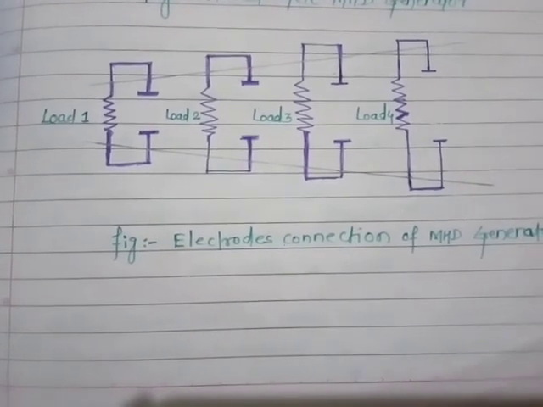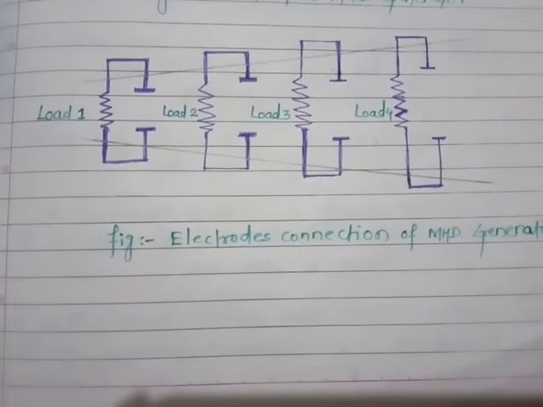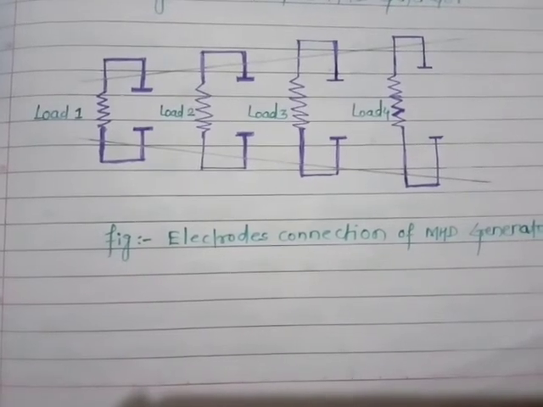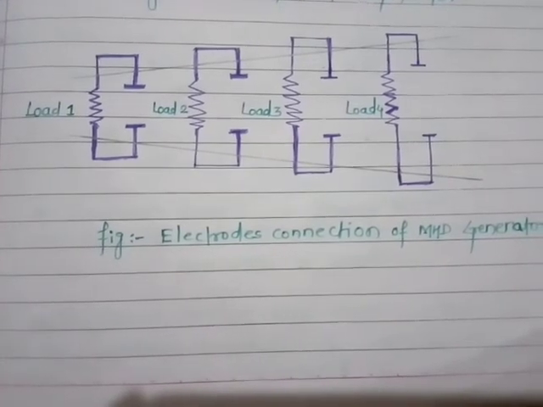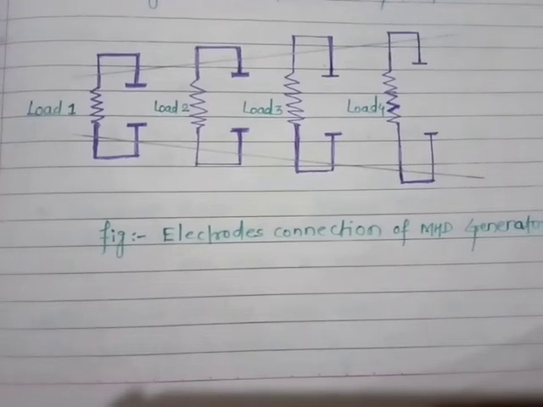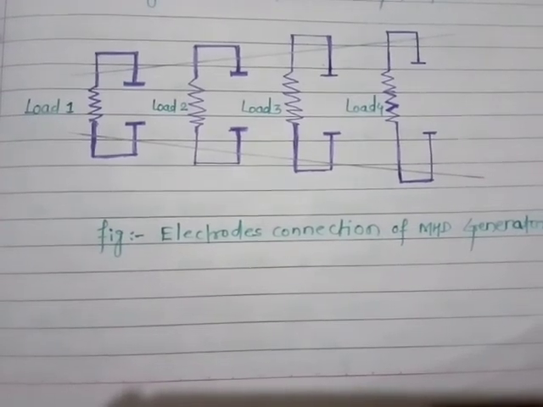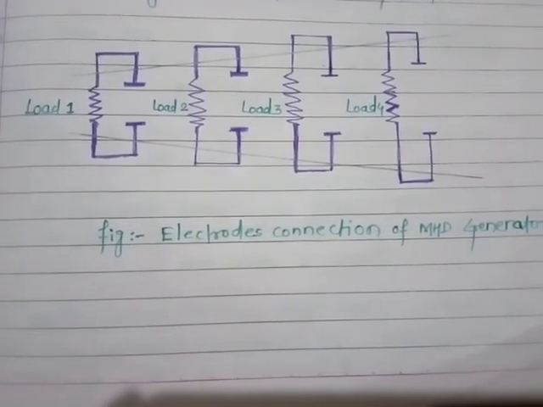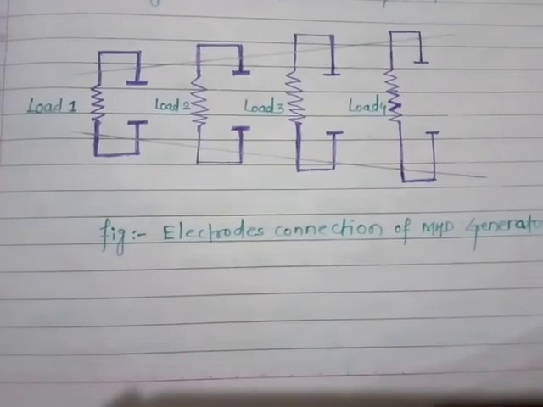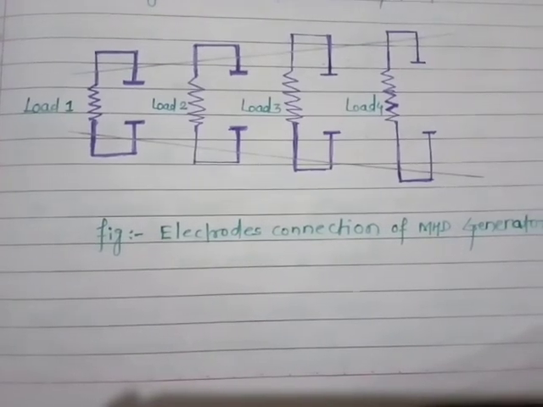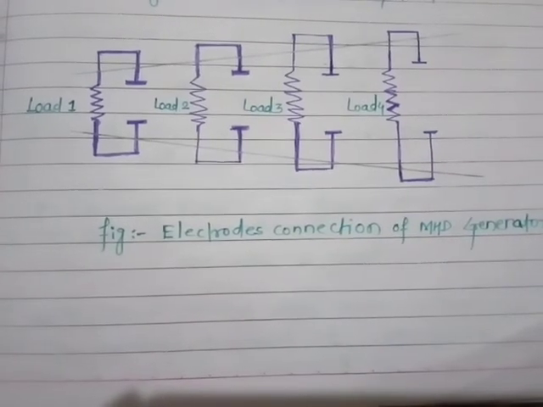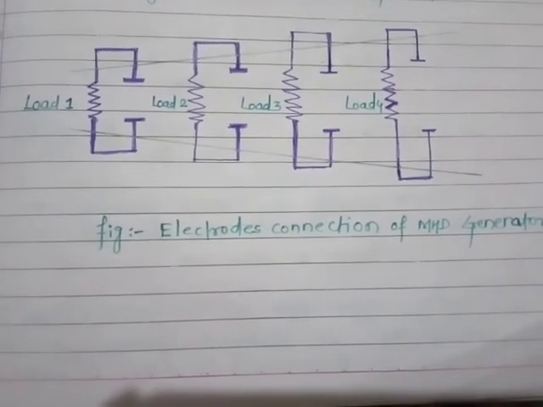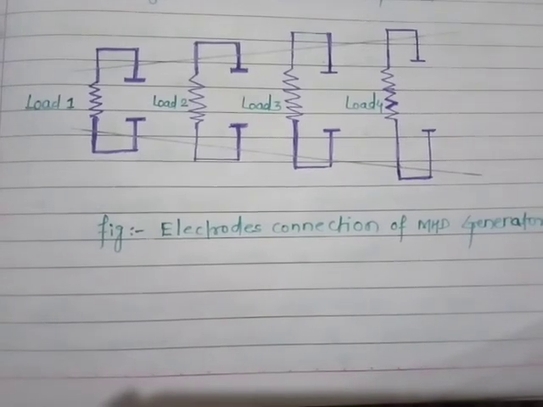This arrangement is also useful for reducing the Hall effect current. The Hall effect current is the current induced due to the strong magnetic field, which is in the direction of flow but not perpendicular to the flow. We need to minimize this Hall current, so we make the connections like this